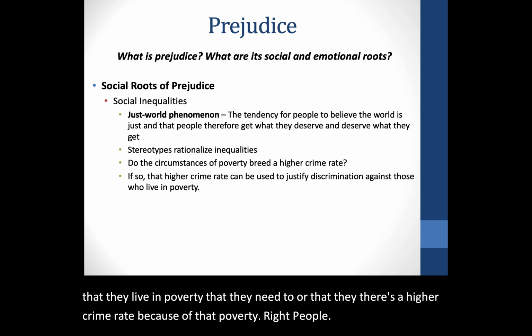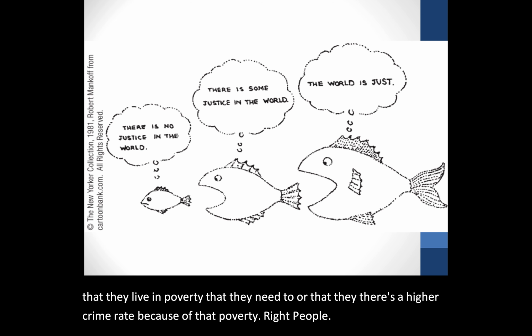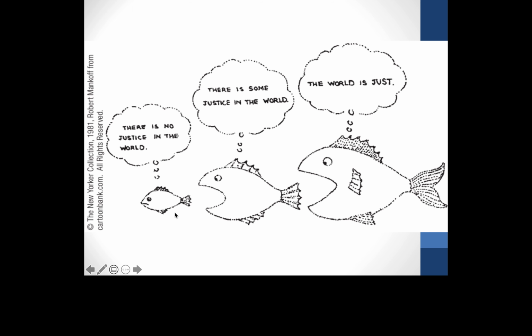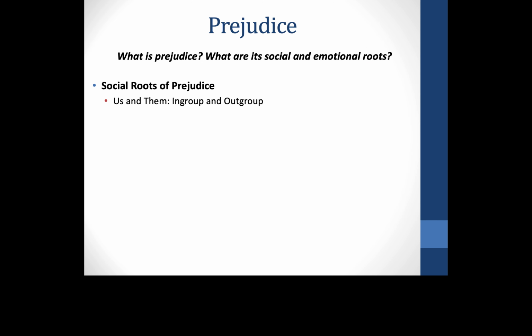So that's one social root of prejudice. This idea of the just world phenomenon, right? Because if you're on top and everything's hunky dory, you might think the world is just. But if you're on the bottom, you're not going to think the world is just at all, right? But you have to take this view if you're seeing inequality. Well, you don't have to, but to make yourself more comfortable, if you don't want to think about it, the world must be just, and then you find reasons for why the world isn't just for some people. It's because they deserve it, quotations, right? Not really, but this is the idea of the just world phenomenon.